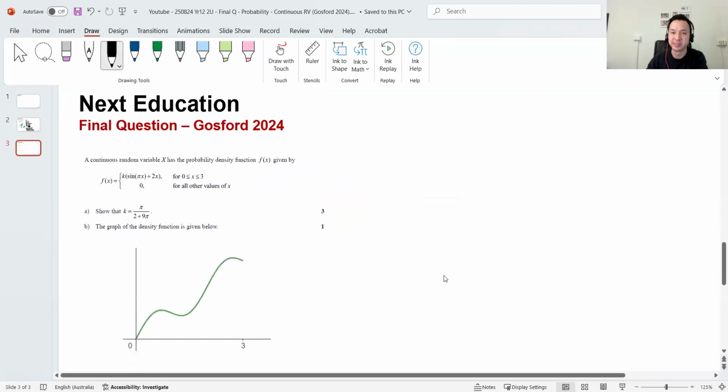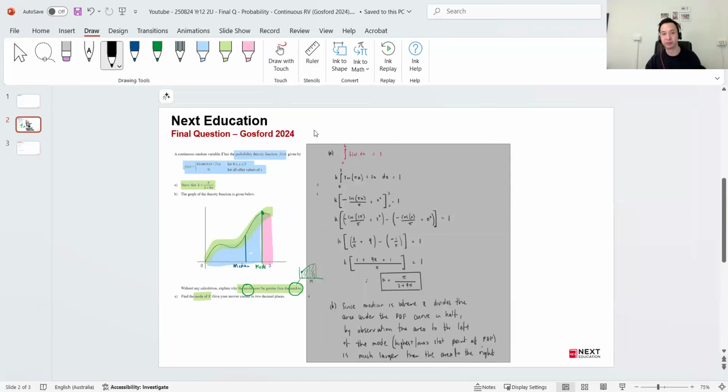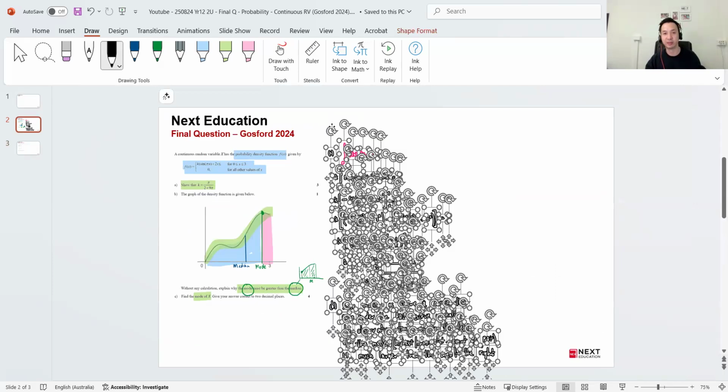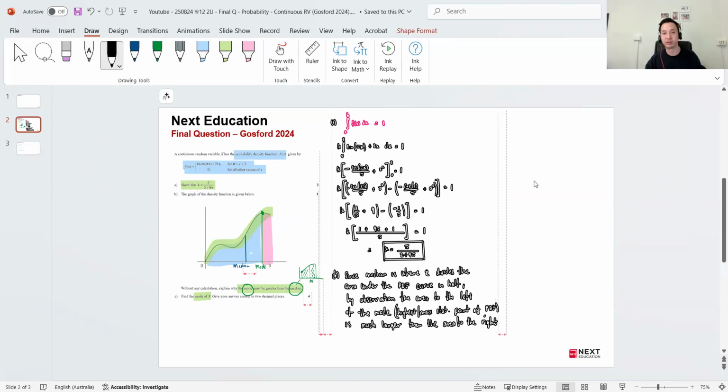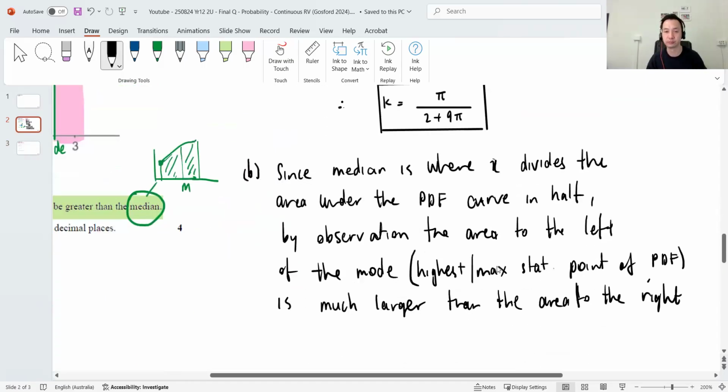Yeah, something along these lines, right? That's what they're looking for. So let me just move this up so I can put a conclusion. Something along these lines. Nothing mathematical, right? They just want you to know the concept. Therefore, mode is bigger than median. Yeah, that's all they're looking for.